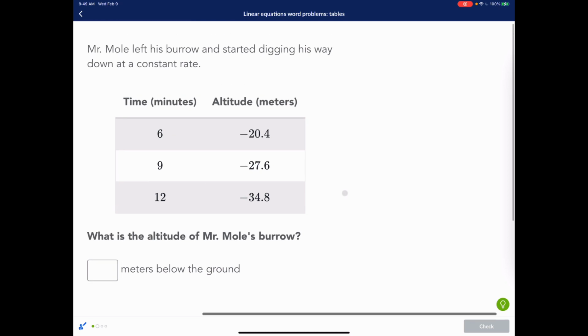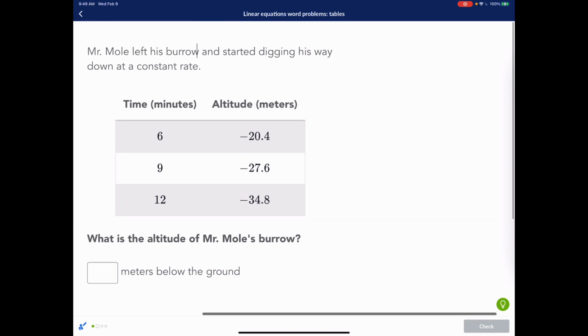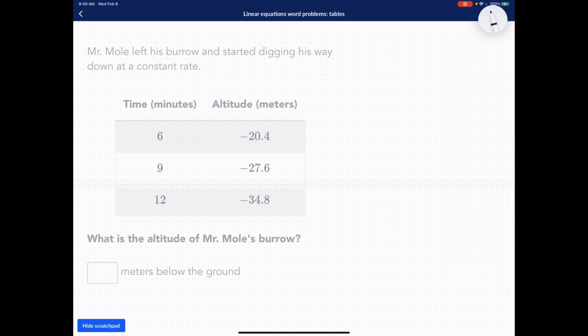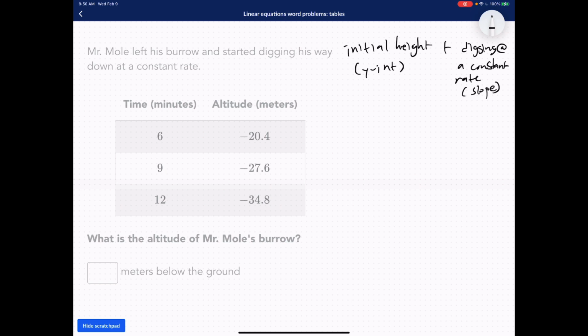That's another one. So we're talking about Mr. Mole. Mr. Mole left his burrow and started digging his way down at a constant rate. Okay, so what is the altitude of Mr. Mole's burrow? Okay, so once again, what we do is we have Mr. Mole's initial position, initial height, plus, this is the y-intercept, plus digging at a constant rate. Okay, and that is slope, right? So let's take a look.